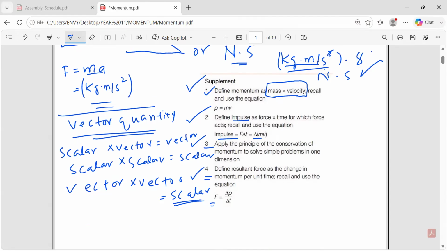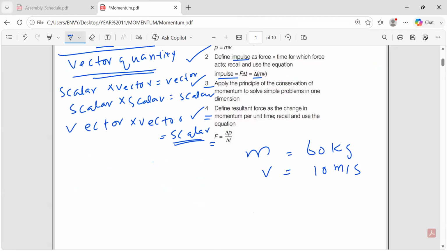So this was simple about the momentum. Simple questions can come on this as well. The examiner can give you the mass of an object, let's say 60 kg. He can also give you the velocity, let's say 10 meters per second, and ask you what will be the momentum. So simple, you will multiply them. But the proper way, I have told students, is to first write the equation.